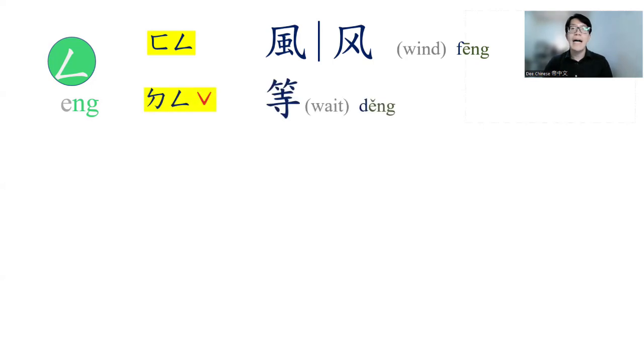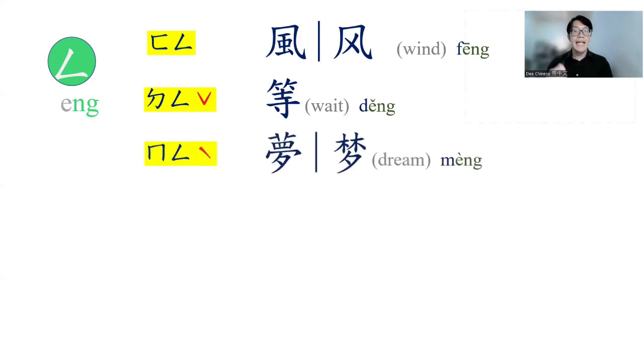The next one, the, third tone, deng, deng. Deng in Chinese means wait. The next one, m, fourth tone, meng, meng. Meng in Chinese is dream.